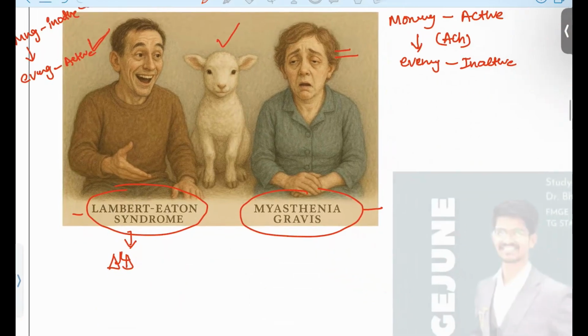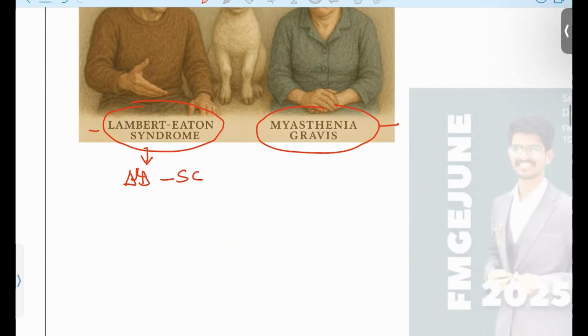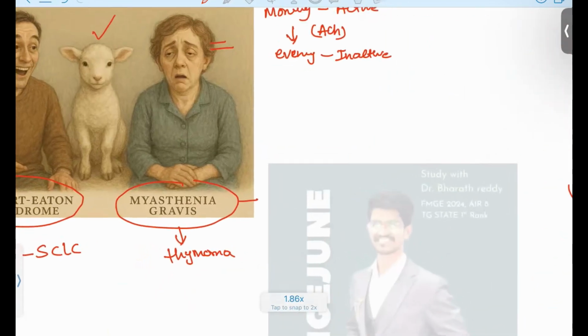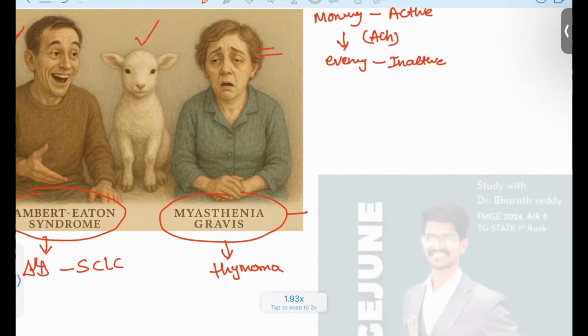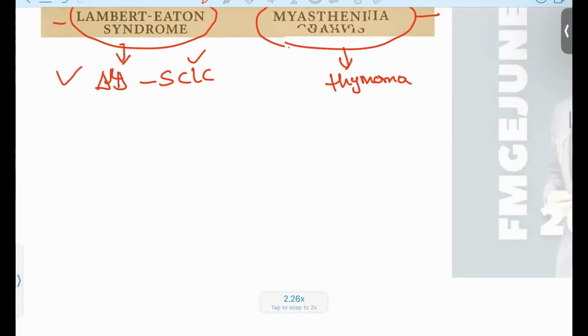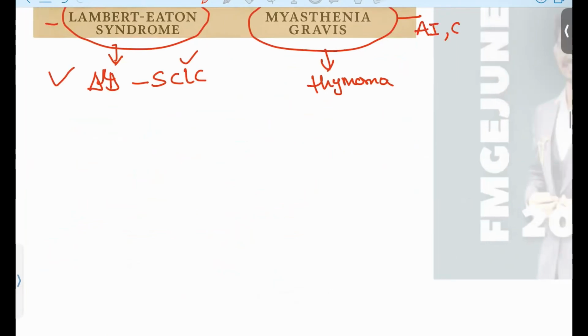Okay, so small cell lung cancer will be seen in Lambert-Eaton patients. In the myasthenia gravis patient, we all know that thymoma or thymic hyperplasia is seen. So let's understand, the main goal is to understand myasthenia gravis only, because Lambert-Eaton is very rarely asked, and its associated condition is small cell lung carcinoma. Okay, so myasthenia gravis is an autoimmune condition and it is a chronic condition. All right, and it basically involves the neuromuscular junction.